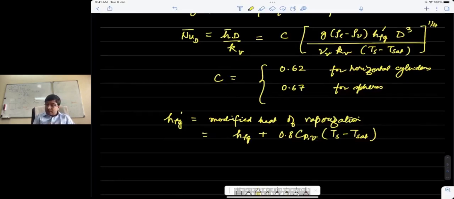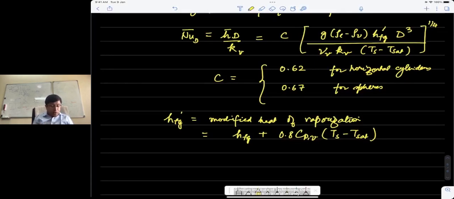Okay, so this is the pool boiling curve, with most of the equations that can be used to analyze heat transfer in different regimes of this curve.